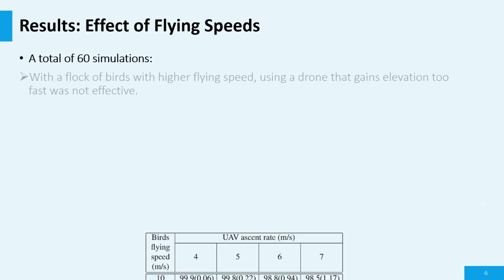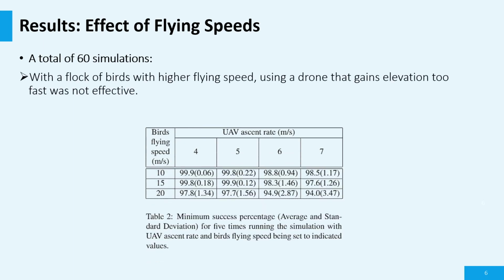Now let's move on to the summary of the results. You can refer to the original paper for more details. First, we did a total of 60 simulations with different combinations of birds flying speed versus UAV ascent rate, and we detected when both the birds and the UAV move very fast, the time they meet each other is not enough for all the birds to be aware of the obstacle and show a suitable reaction to it. This means the speed is an important factor and should be considered.